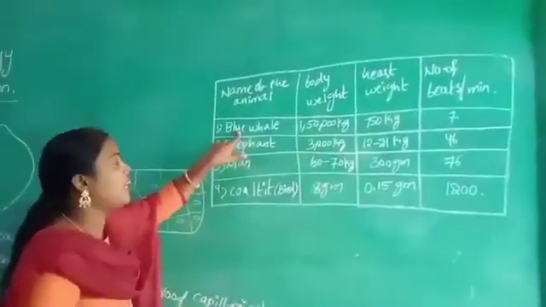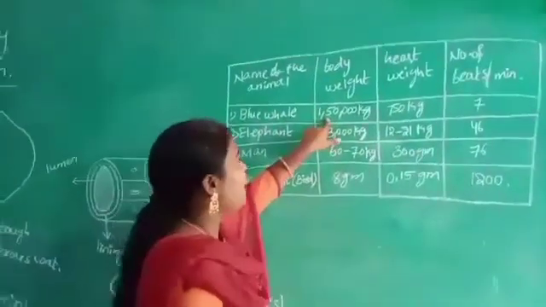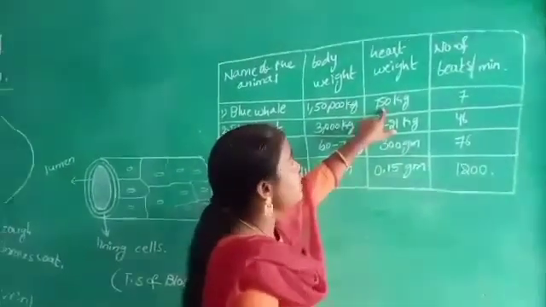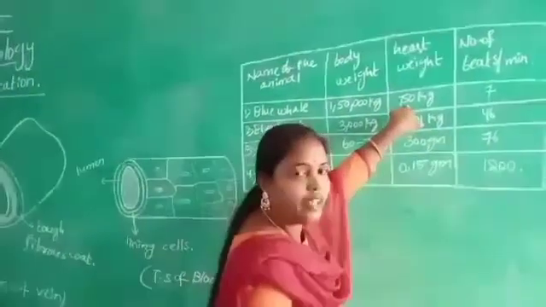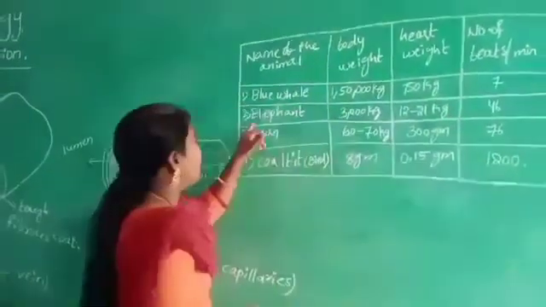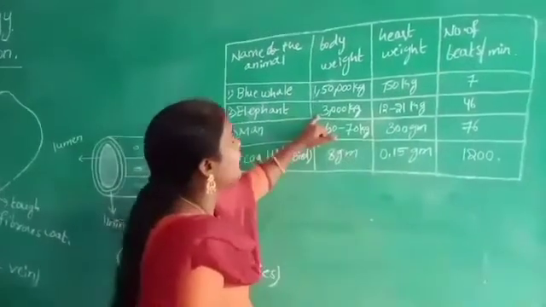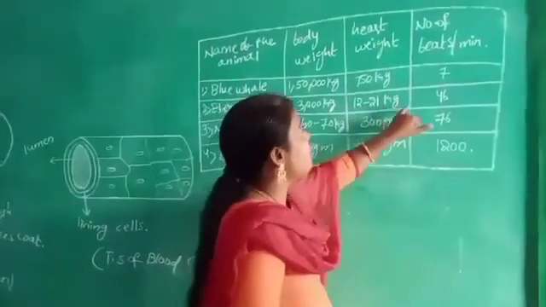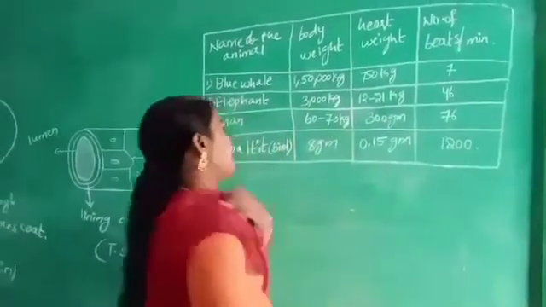First, the blue whale: the body weight is 1,50,000 kgs, the heart weighs 750 kgs, and the number of heartbeats is only 7. Next, the elephant: body weight 3,000 kg, heart 12 to 21 kg, number of beats per minute 46.